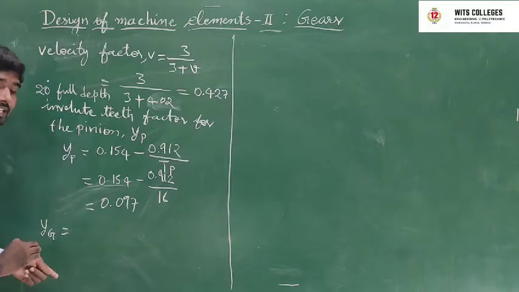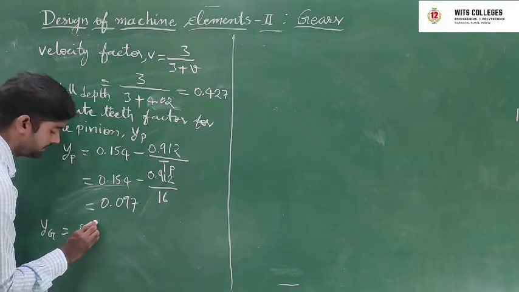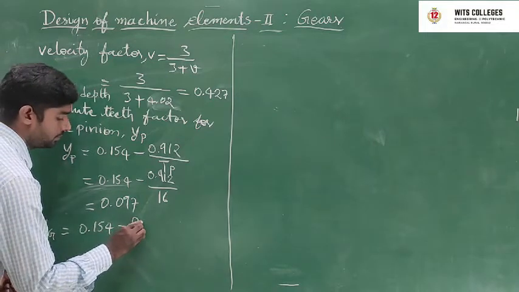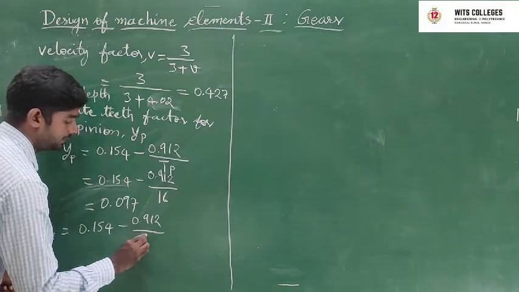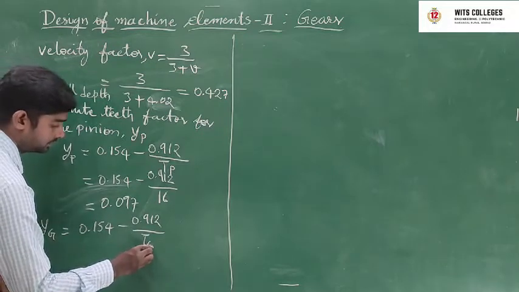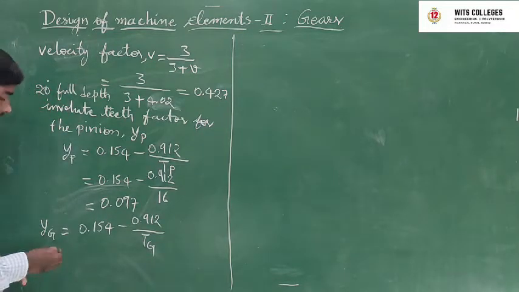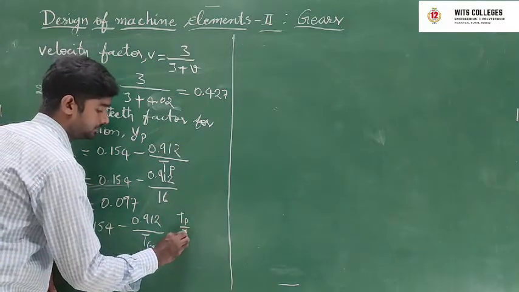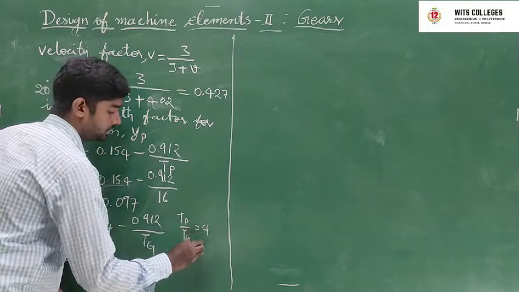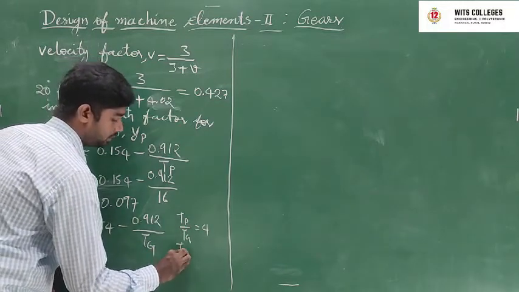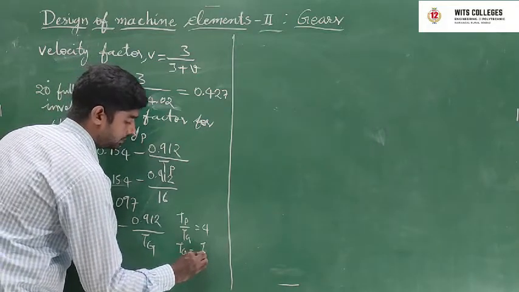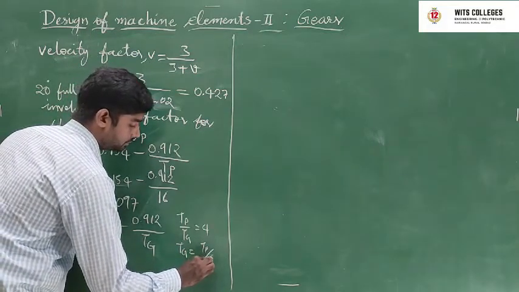After that, find out YG. The YG value is also 0.154 minus 0.912 by TG. In this one we need to substitute TG. Using TP by TG is equal to 1 by 4, TG is equal to 4 times TP.